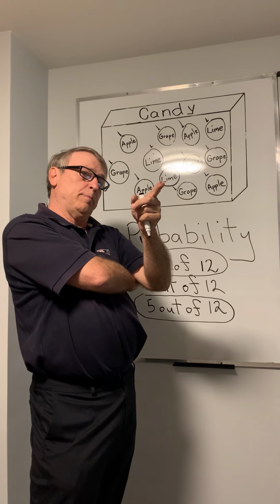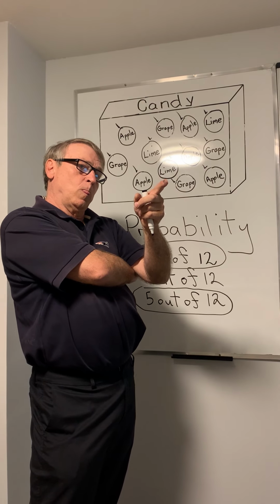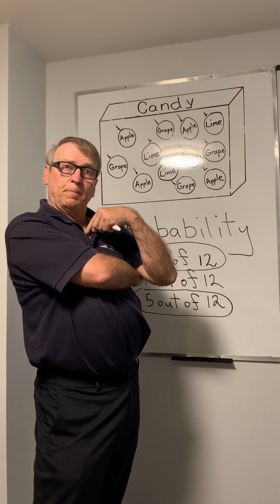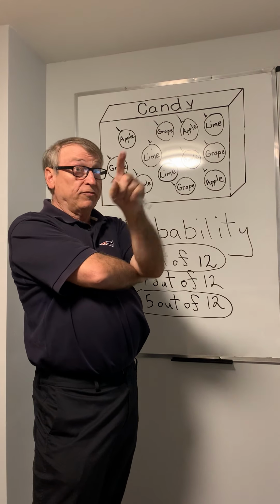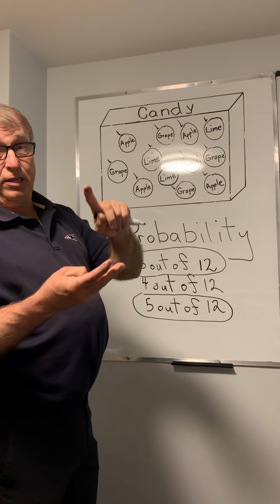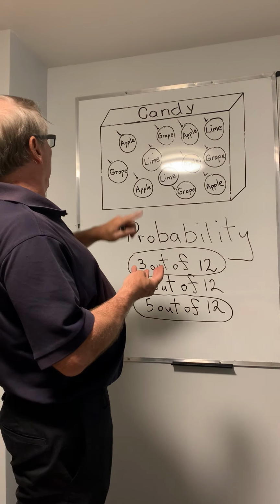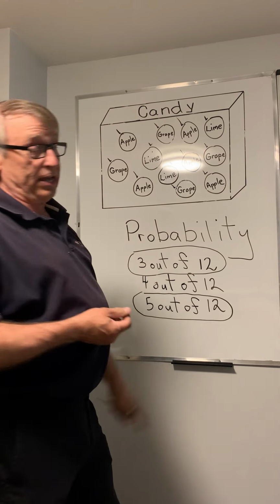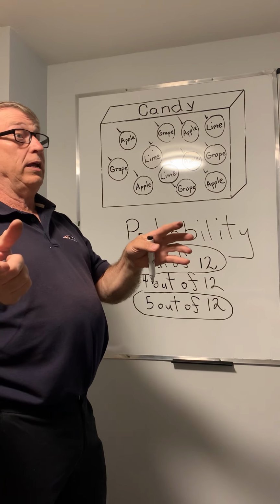You want a grape, and I want a lime. You'd have to, that's right, you have to add the lime and the grape together, and then it'd be out of 12.